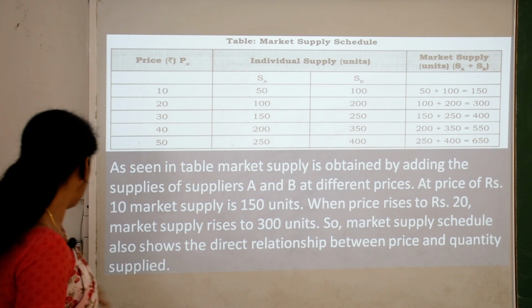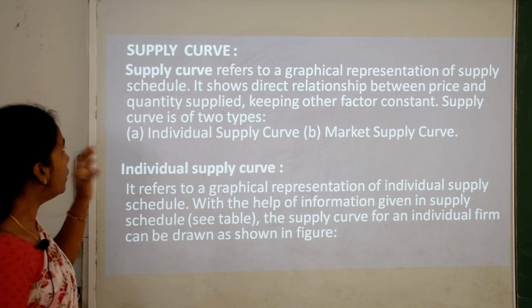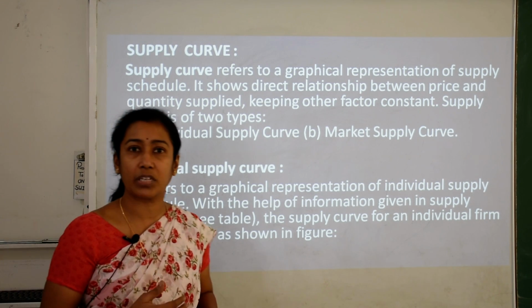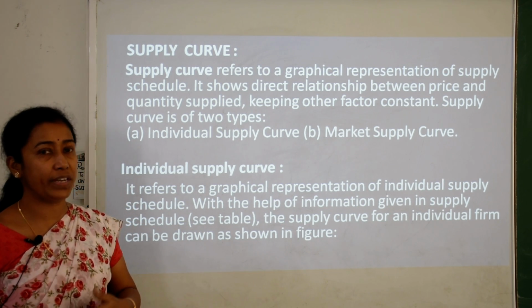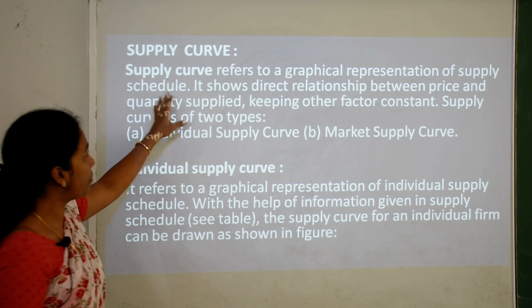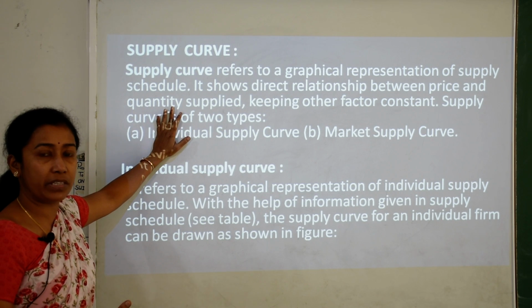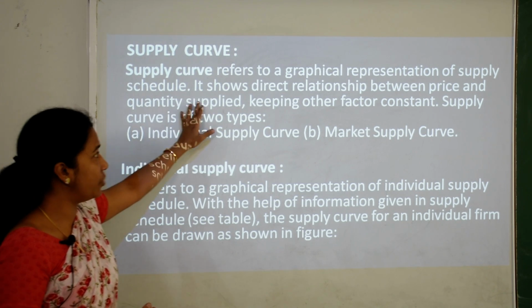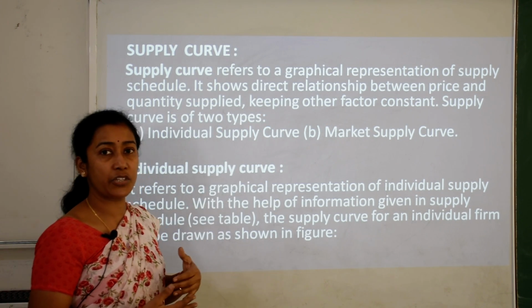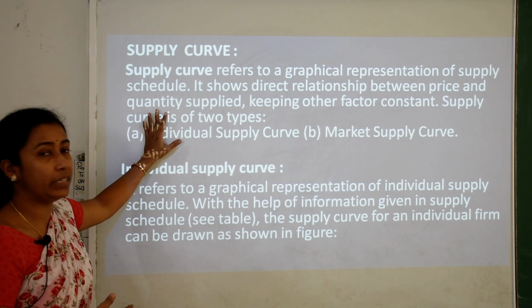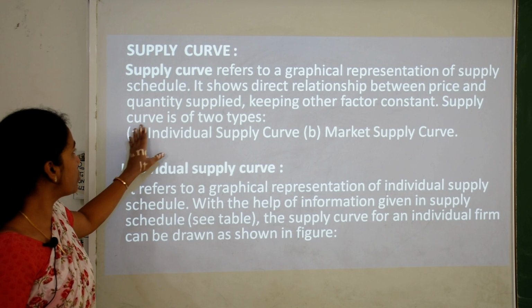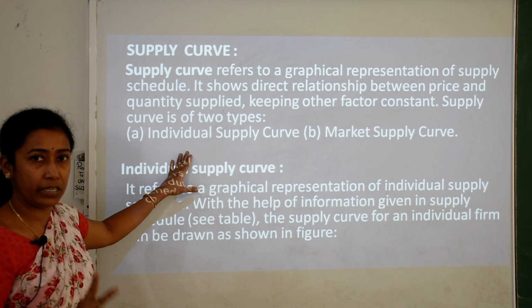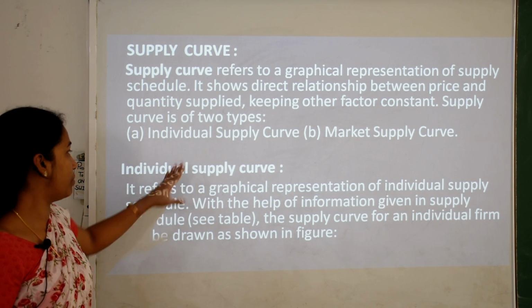Now, when we talk about the supply curve, like supply function and supply schedule, on the basis of the schedule we can get the supply curve. So, the supply curve refers to a graphical representation of the supply schedule. It shows a direct relationship between price and quantity supplied, keeping all other factors constant. The supply curve is again of two types, individual supply curve and market supply curve.